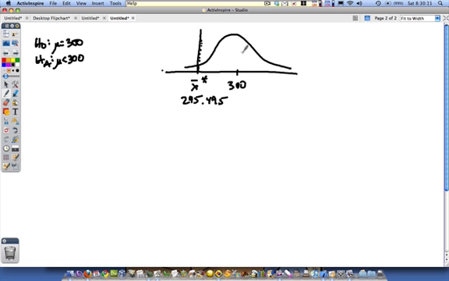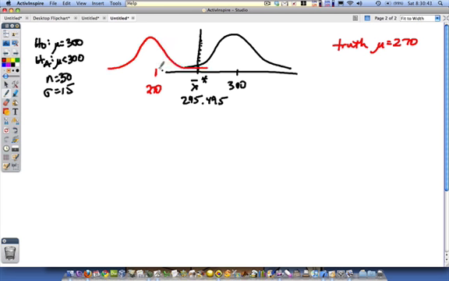Here's what I had before. This is the distribution of the null hypothesis, if that's the truth. Here are my hypotheses. My n is equal to 30. My sigma is equal to 15. What they told us, and I'm going to write this in red, is that the truth is that mu is equal to 270. What that means is that the distribution of x bar is going to be over here, like that. That should be centered. This is the real distribution of x bar. It's not what we assumed was true.